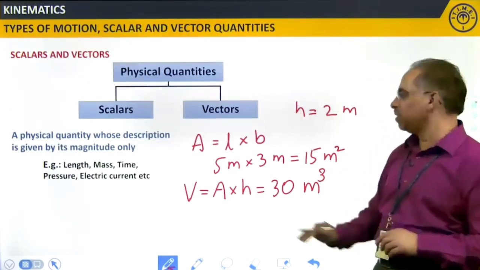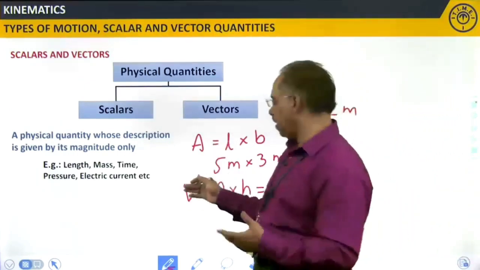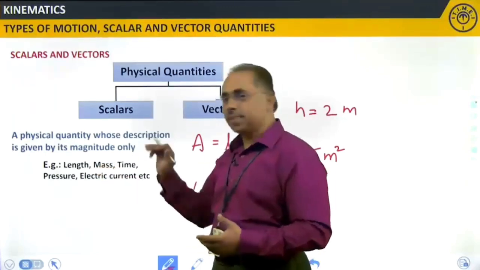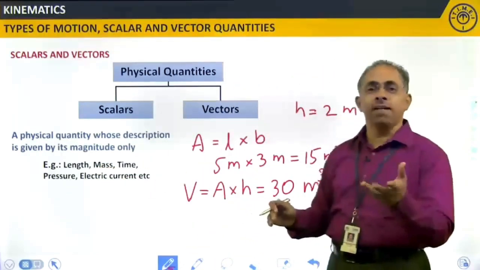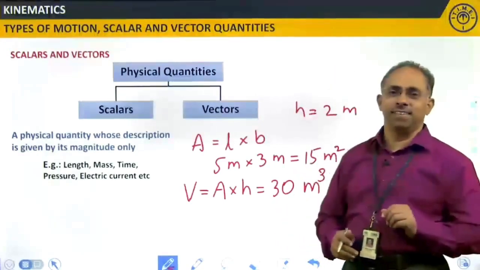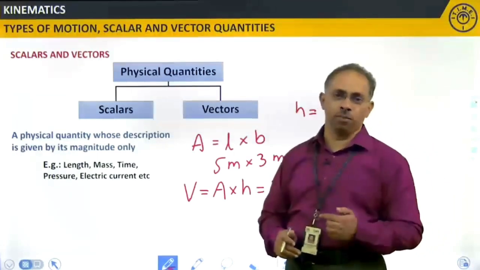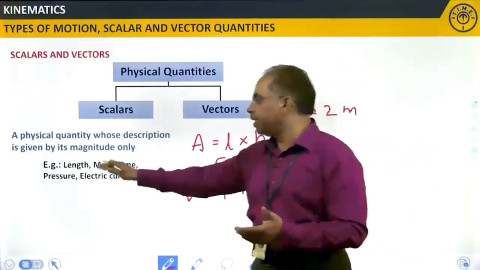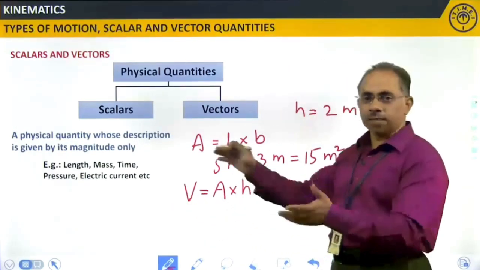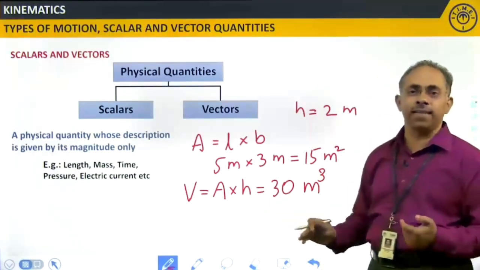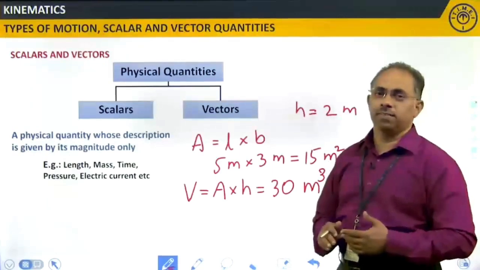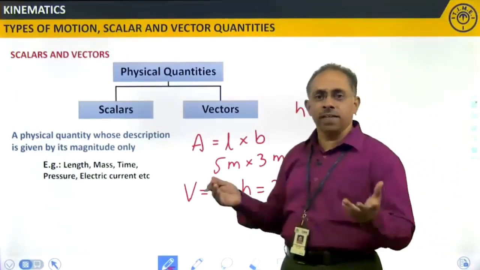So, either I measure area or volume. If I go with again taking the mass and volume, I will have one more physical quantity, density. Density is what? Mass per unit volume. Mass I know is a scalar physical quantity and density is mass per unit volume. If I wanted to calculate density, I will divide mass by volume. Then I will get the density of any given material.